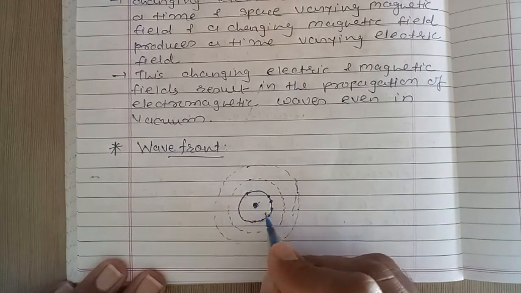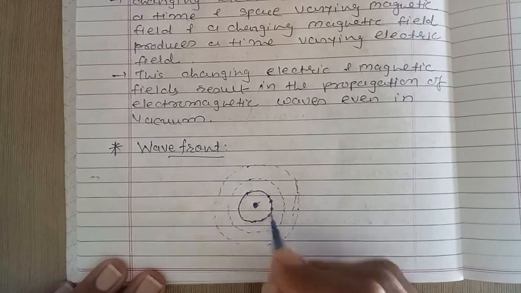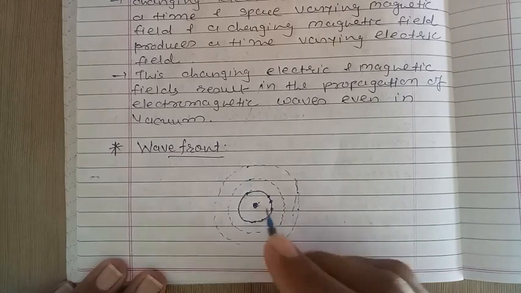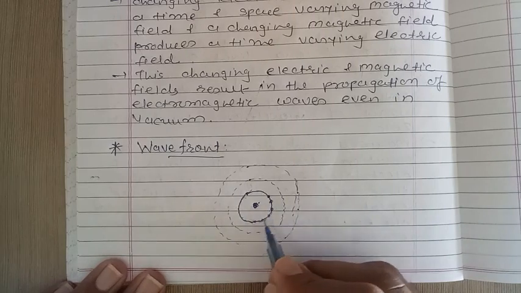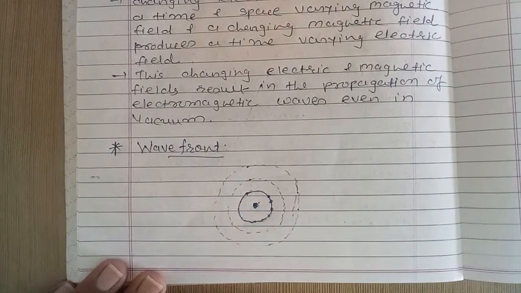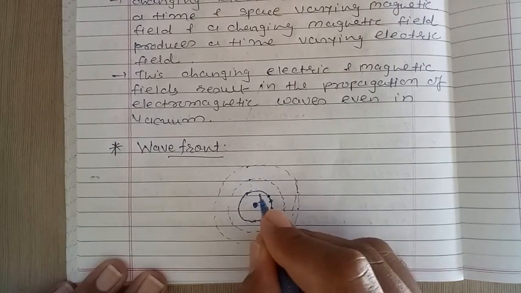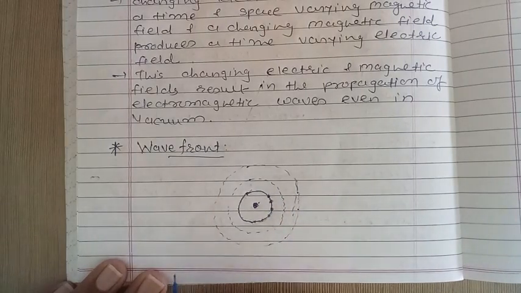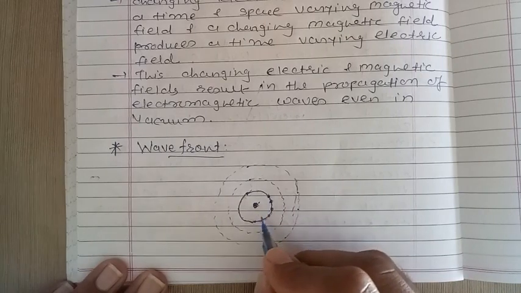Every point on a surface starts oscillating with time, right? And hence the surface shows the circular ring. Now all the points on the circle are oscillating in phase because they are at the same distance from the source.